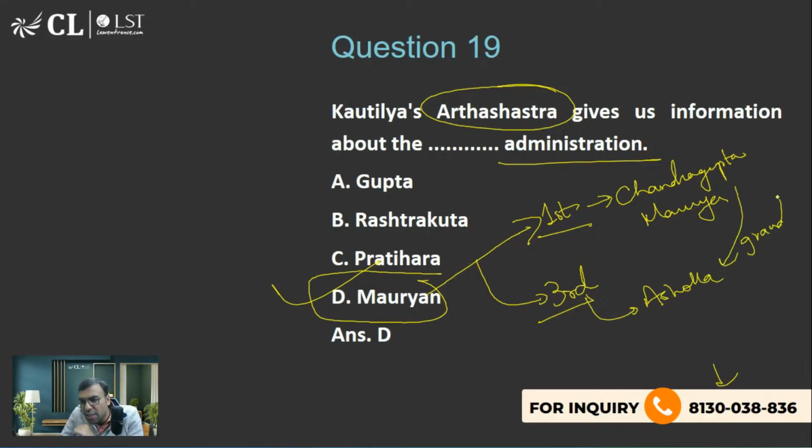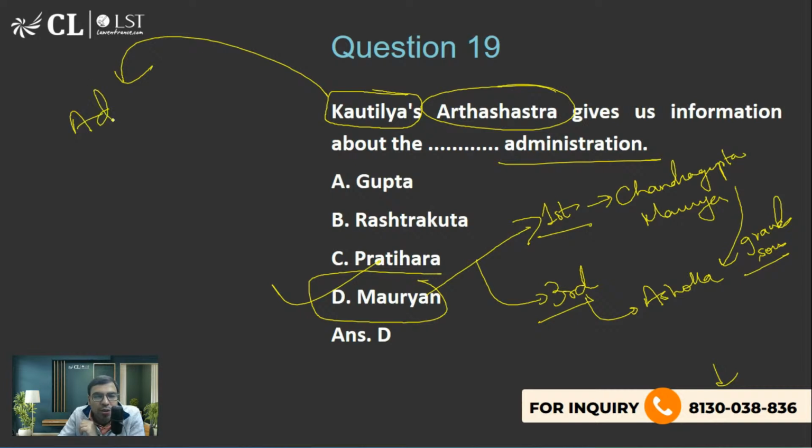There were other kings also, the prominent ones I'm talking about. Now please tell me, Kautilya was a very famous strategist, and you can call him an advisor too. He was a strategist of which famous king in the Mauryan Empire?